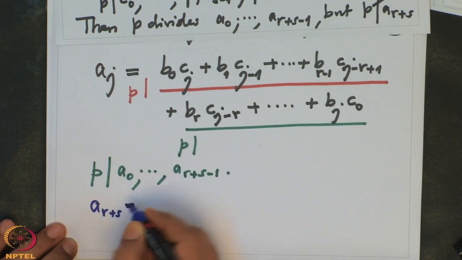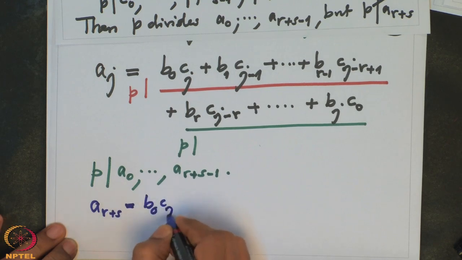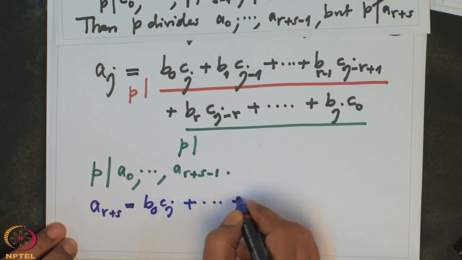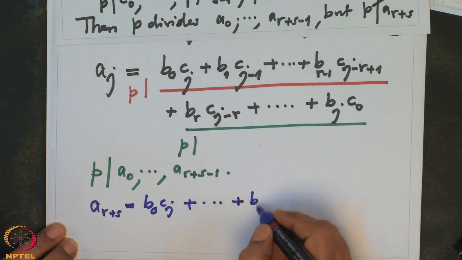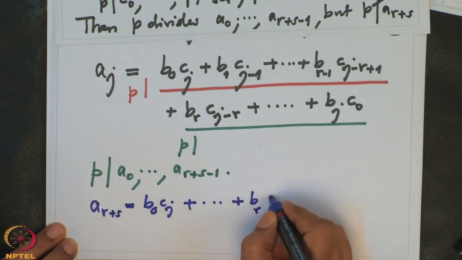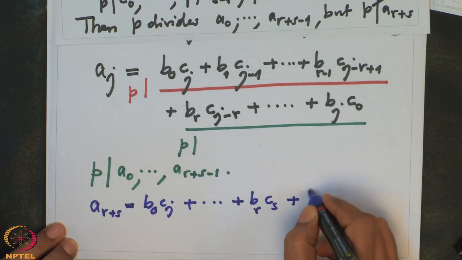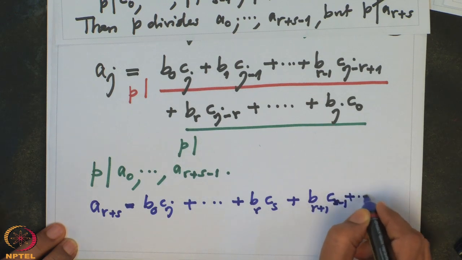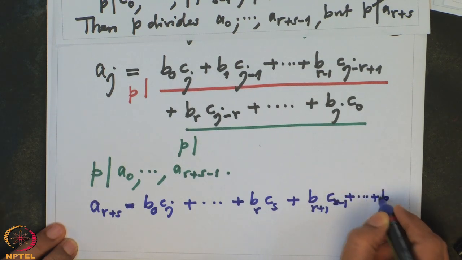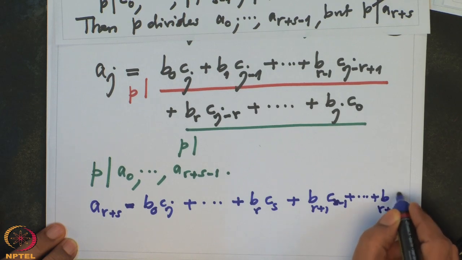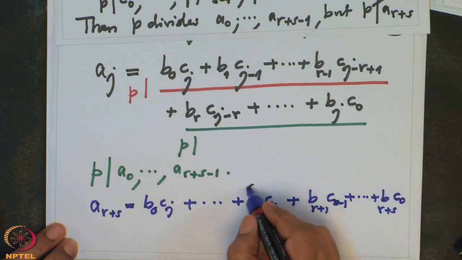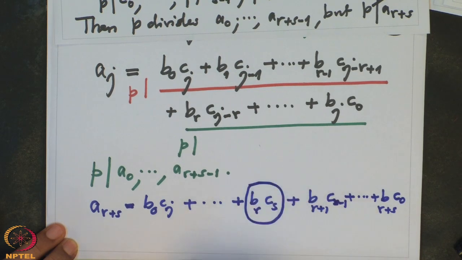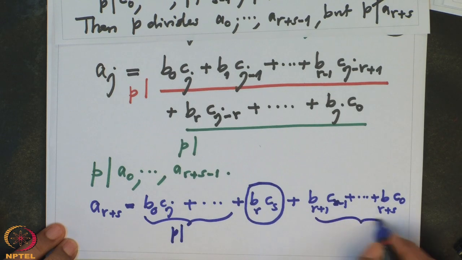This will be again B0 Cj, and now it will go on till Br. What will be the coefficient of Br? That will be Cs, plus B r plus 1 C s minus 1, and it descends, so this is B r plus s C0. See, this term is extra, and all these terms are divisible by p. This is also divisible by p.